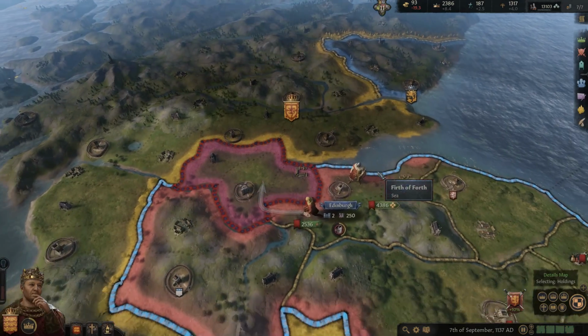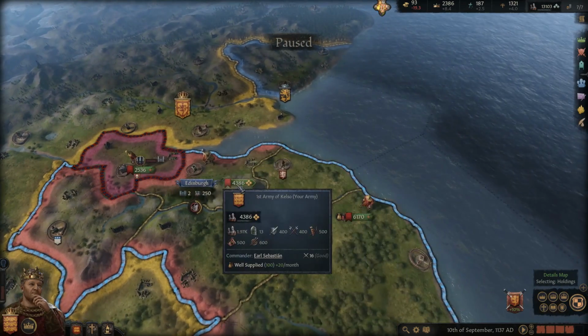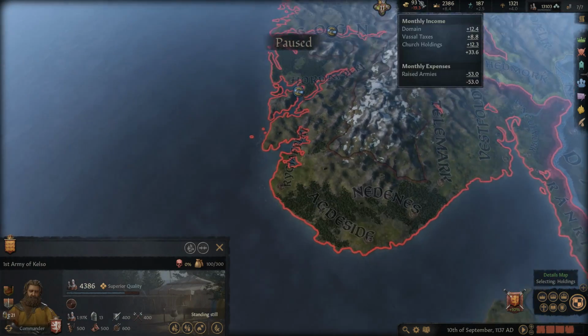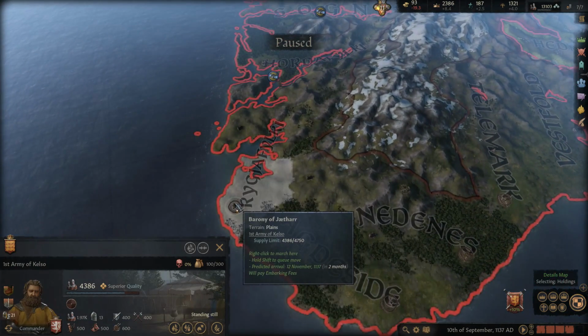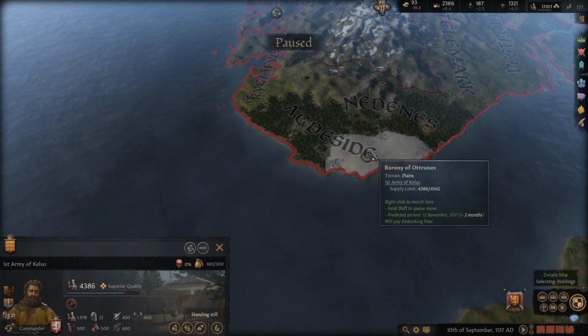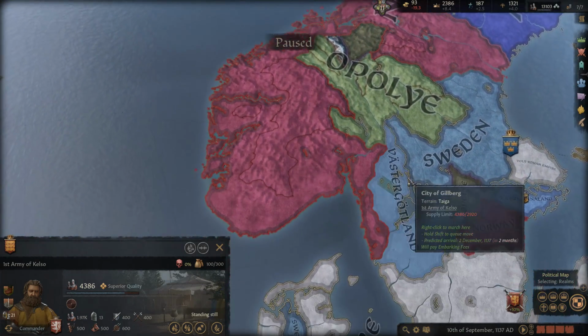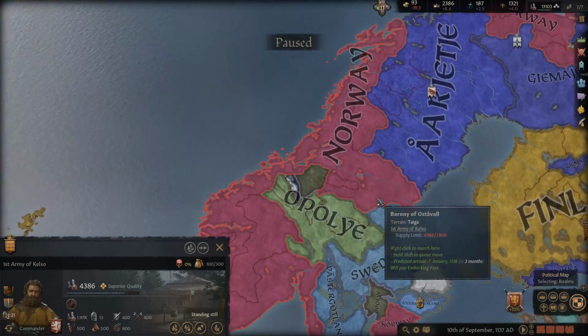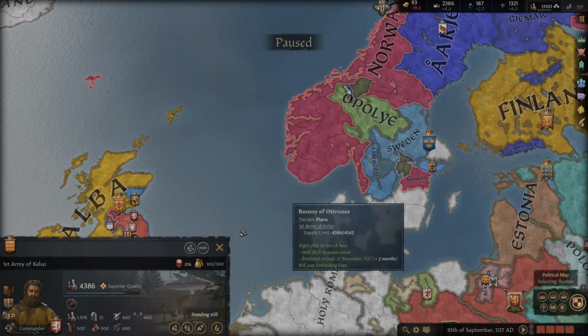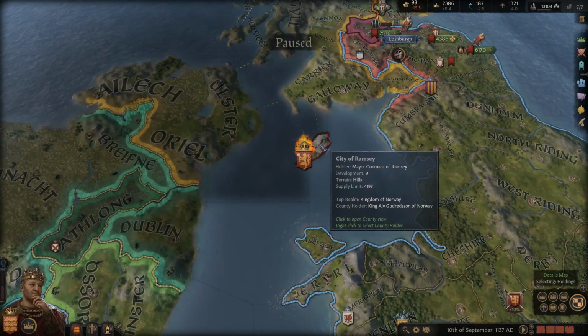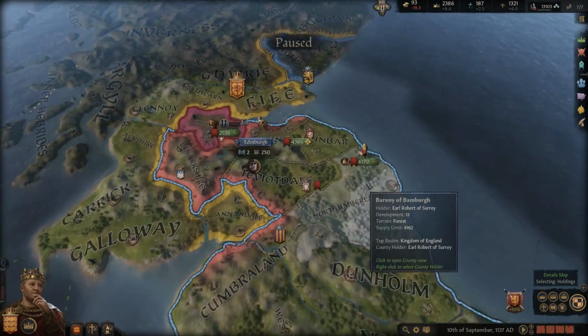We'll deal with all the prisoners when the war's over. All right, so let's go ahead and attempt to go across here. I don't know how much this is gonna cost us, but it's gonna be necessary. I don't think we're gonna get the war won without invading across. Where's their capital at? The Norwegian capital here. Not seeing it. Let's see if I can find. It seems like he's right here. Yeah, he's actually right there.